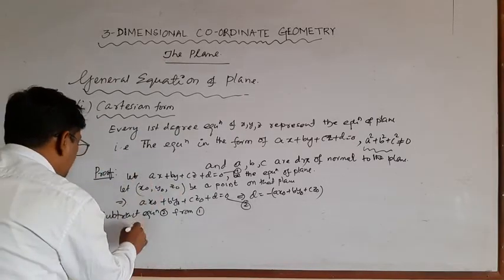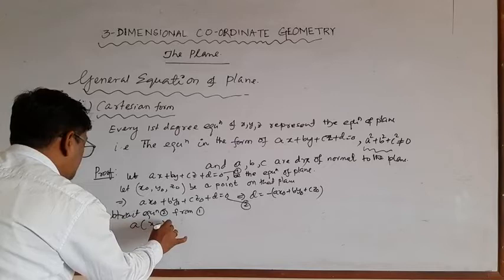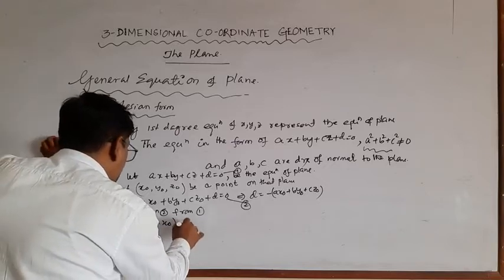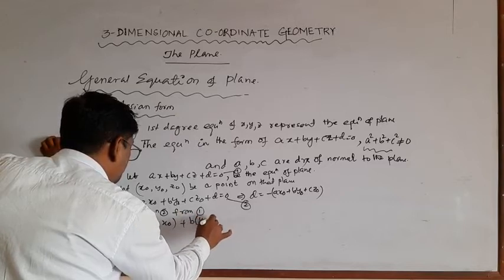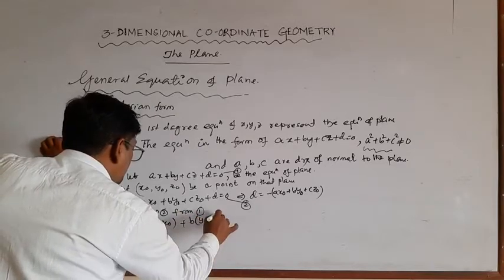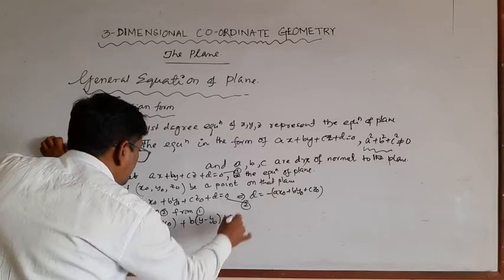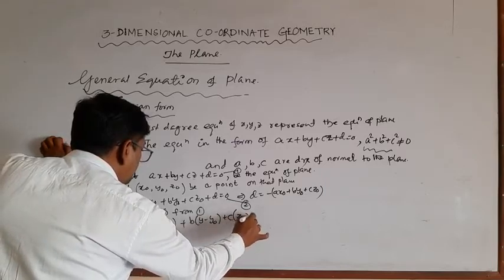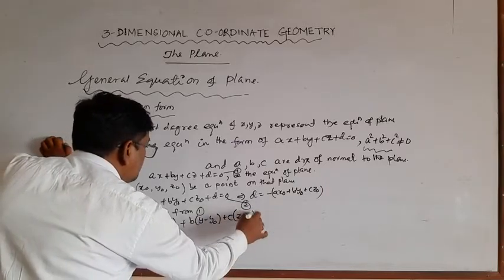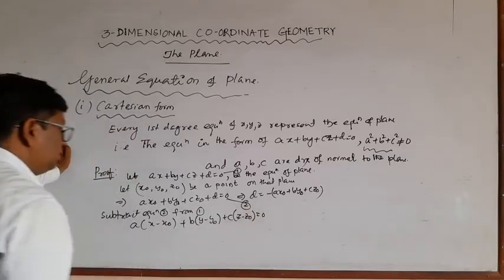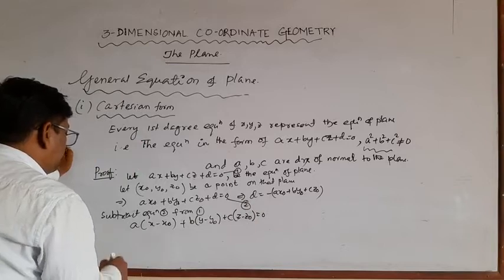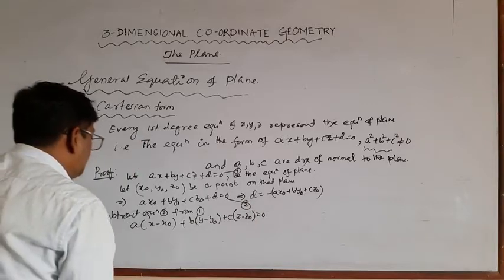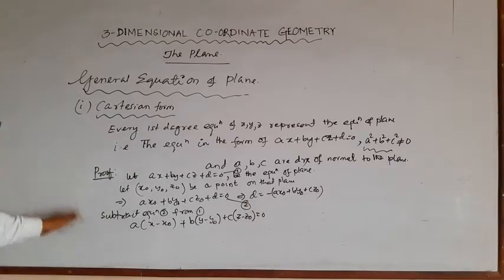So a common here: a into x minus x naught plus b into y minus y naught plus c into z minus z naught is equal to 0. That implies this is the equation of plane.